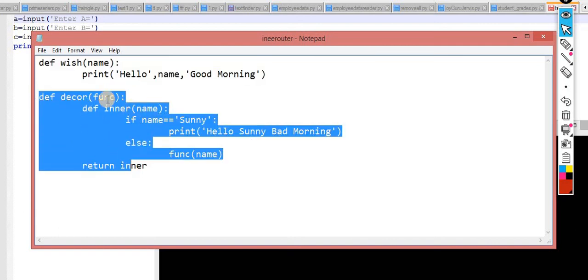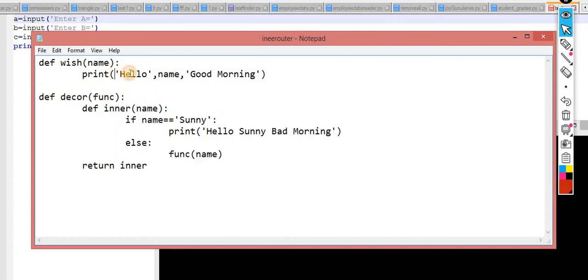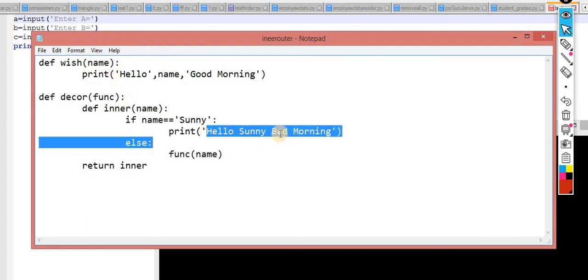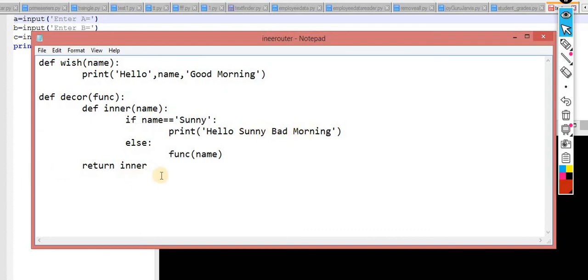So I am extending the functionality of this function without modifying it. I am making a decorator. I am making a beauty parlor for the same. Inside the beauty parlor, every name, when it gets Ram, Sham, Mohan, Sohan, Rohan, whatever name it gets, it will print hello Ravi, whatever name you pass, good morning. If the name enters Sunny, with the same function name I am passing Sunny, and then it will return hello Sunny, bad morning. So I am extending the functionality of this function without modifying it. This concept is called decorator.